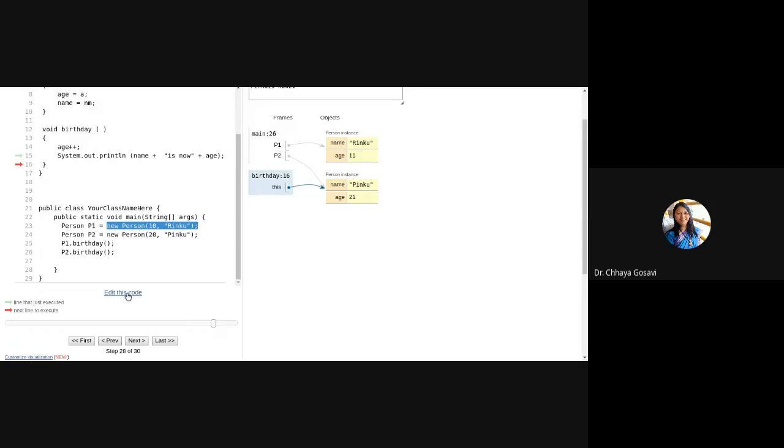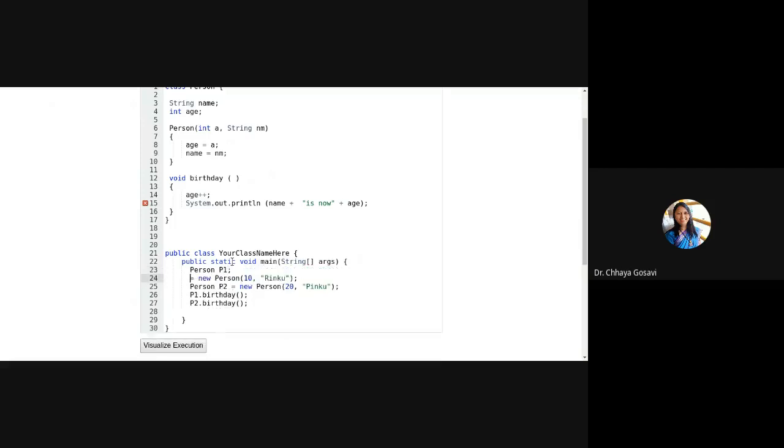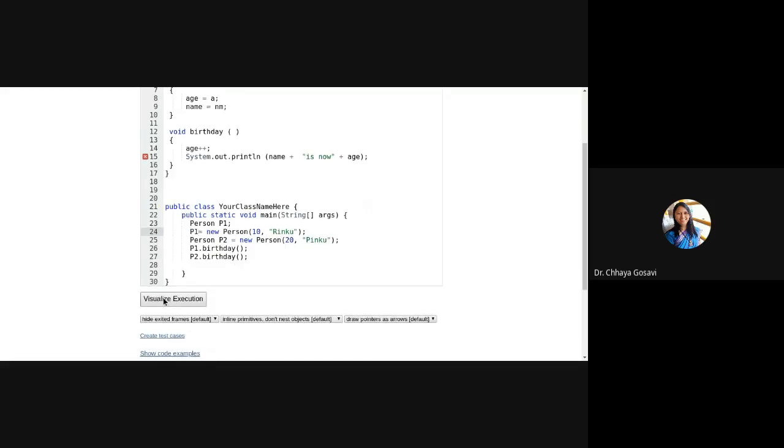What I can do here is, I'll just show you. I can just create Person P1, and in the next line, I'll say P1 is equal to new Person. So this is another way to create an object.